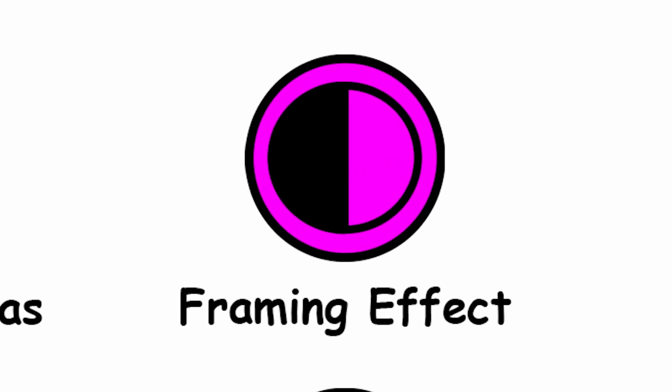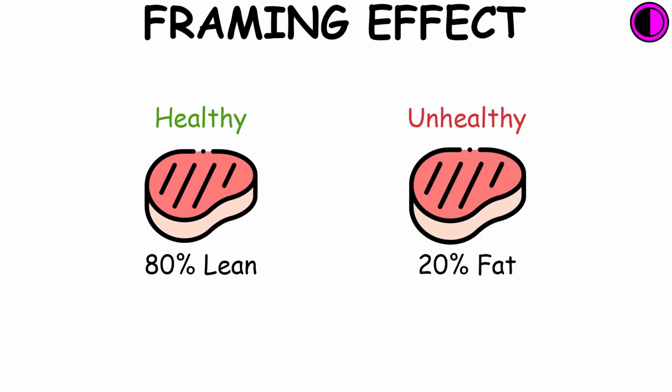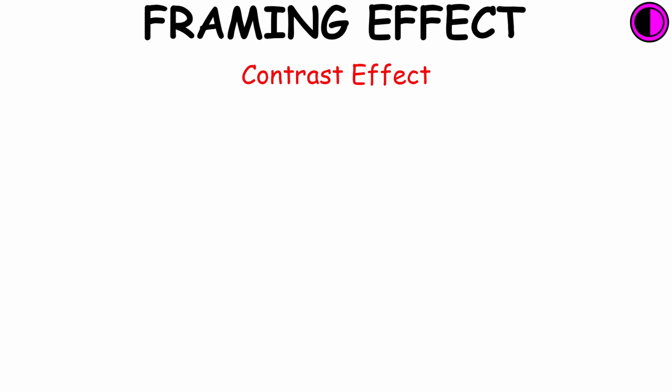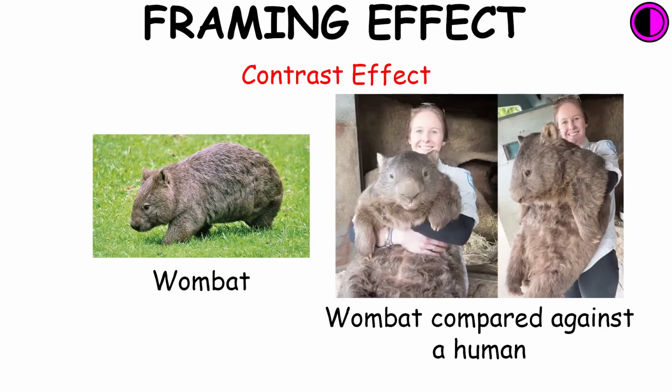Framing effect. The framing effect is the tendency to draw different conclusions from the same information, depending on how that information is presented. This includes the contrast effect, which is the enhancement or reduction of a certain stimulus's perception when compared with a recently observed contrasting object.